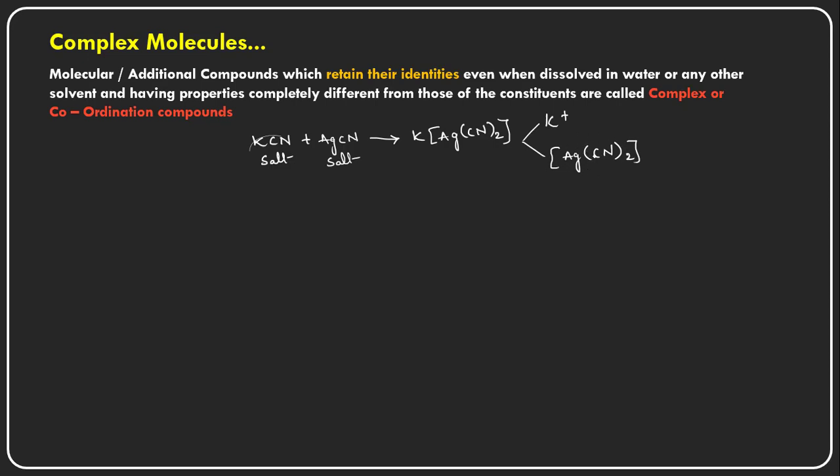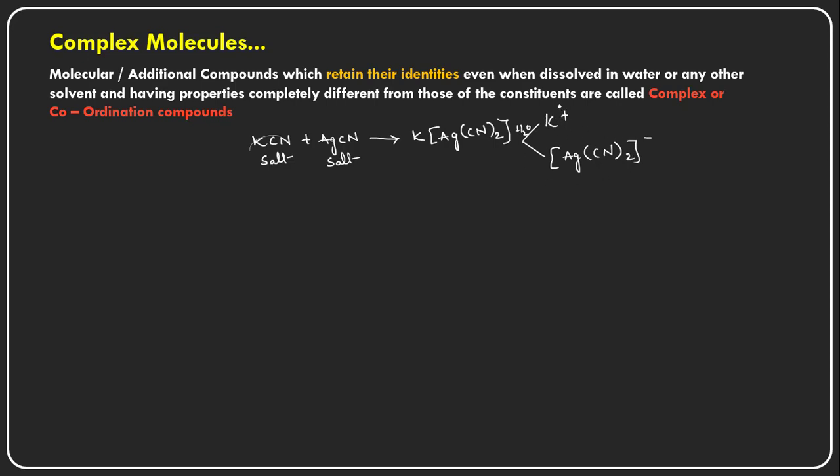That means this will not be separated. They completely lose their identities, and this complex retains its identity in the presence of water also, on hydrolysis also, H2O. Okay,